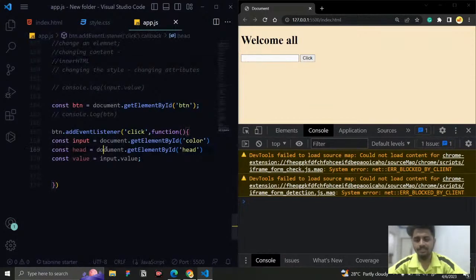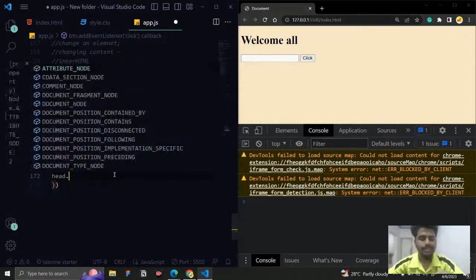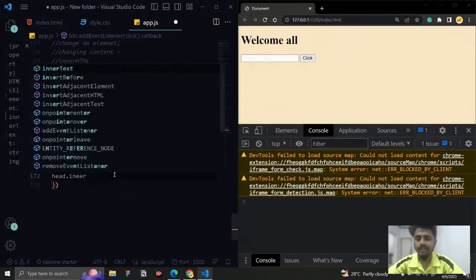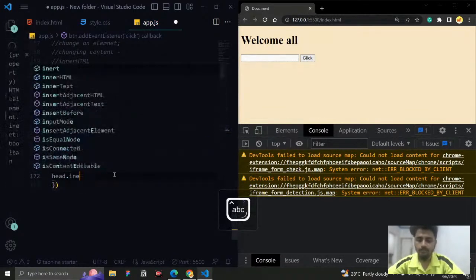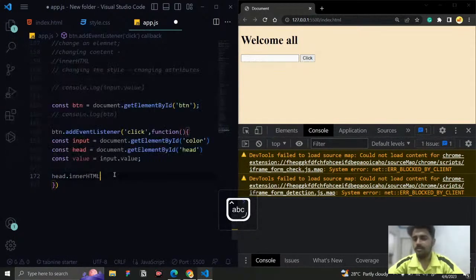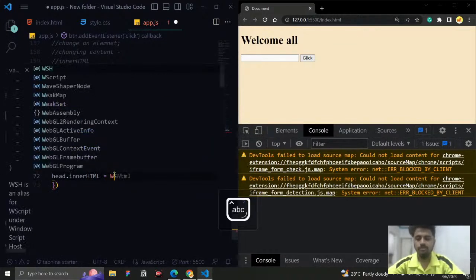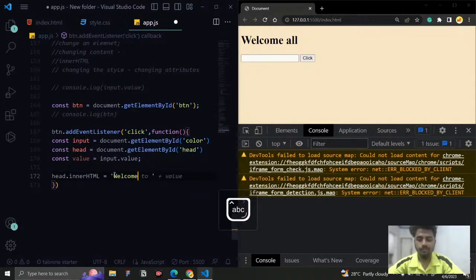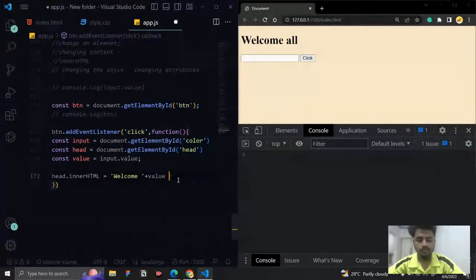This is the element that I want to change, so I fetched it. Now I'm going to say head, and the property I want to change is, I don't want to change the style, I don't want to change the attribute, I want to change the content. So you need to use the innerHTML property, and here you give the value that you want. The value is going to be welcome, give a space, plus the value that the user is giving. So that's what I need to change. That's it, we have done.